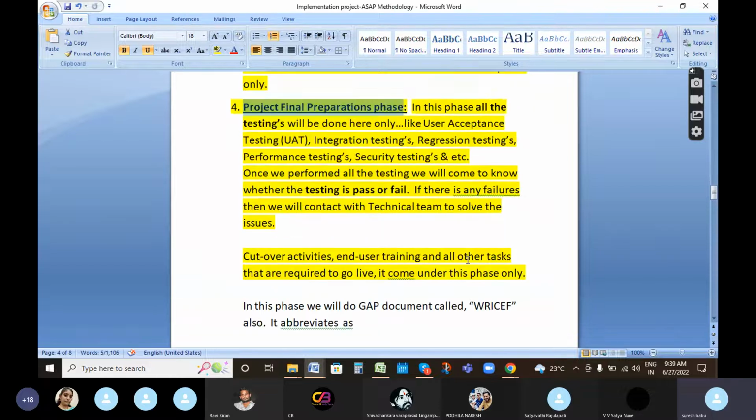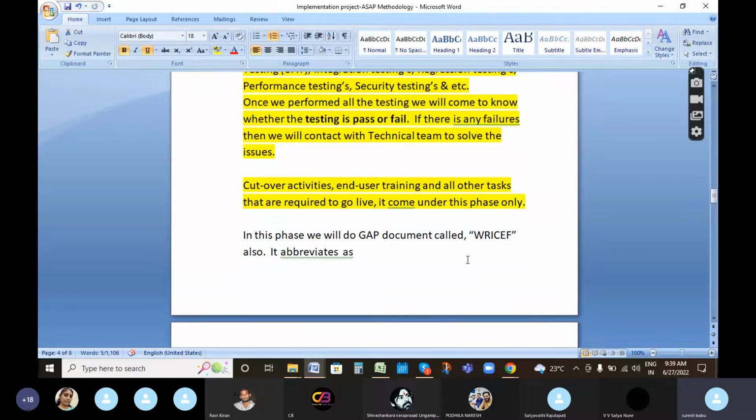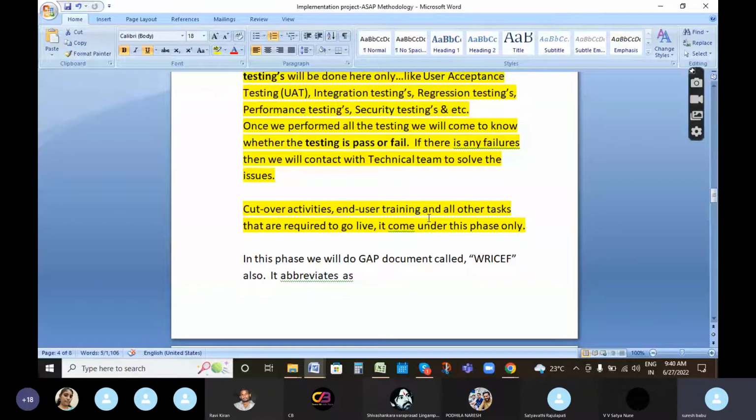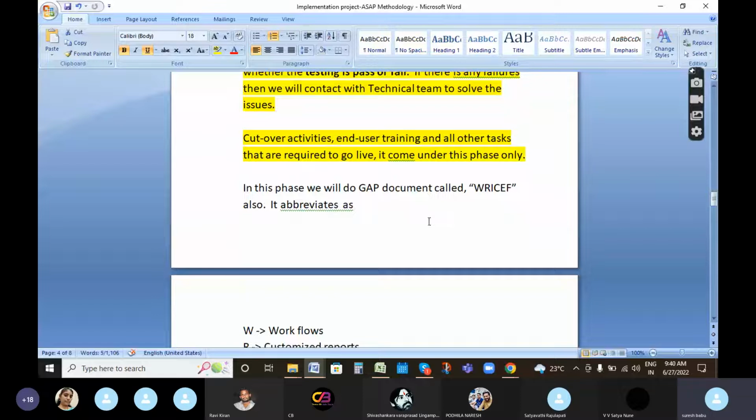Then in final preparation, we will do cutover activities. Cutover activities means, for example, GL accounts, asset accounts, debtors accounts, and accounts payable accounts. All those balances will be cut over and updated in SAP. That is called cutover activities. End user training and all other required tasks also come under the realization final preparation phase. Training to the end users comes under this.